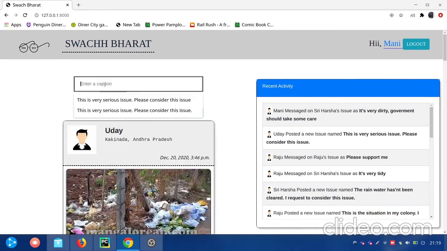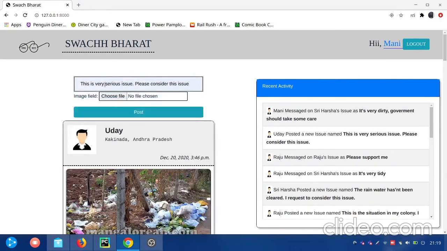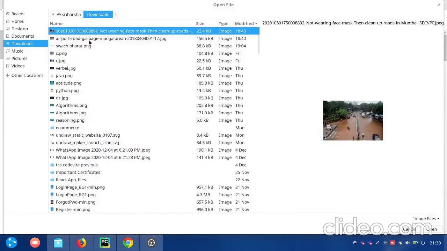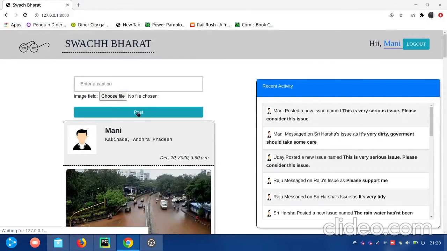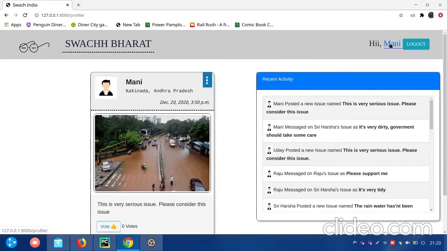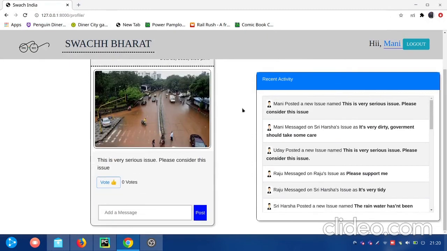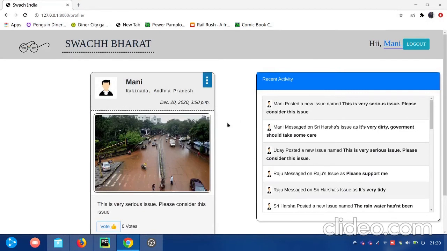Let's post. Now if we go to profile, you can see his posts. Here only the posts which the user has uploaded are shown.